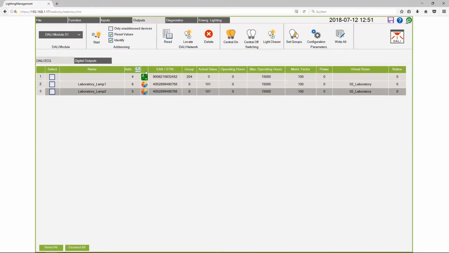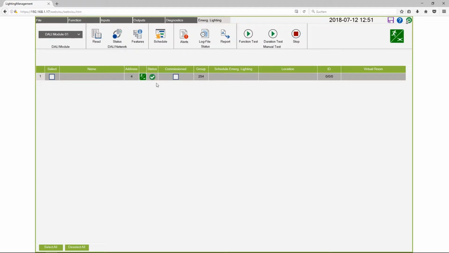Here you see our emergency lamp. I have addressed this emergency lamp before by clicking on Start. I will find this emergency lamp automatically in the view Emergency Lighting, because the lamp is detected by the device profile as an emergency lamp. I want to show you at first the status information of this lamp.